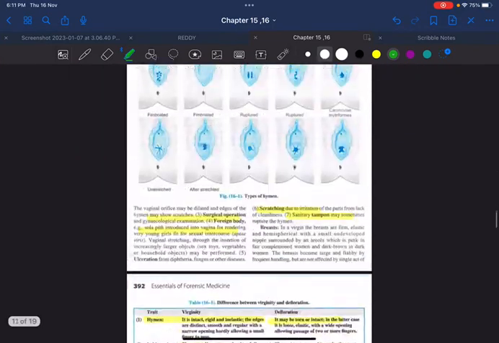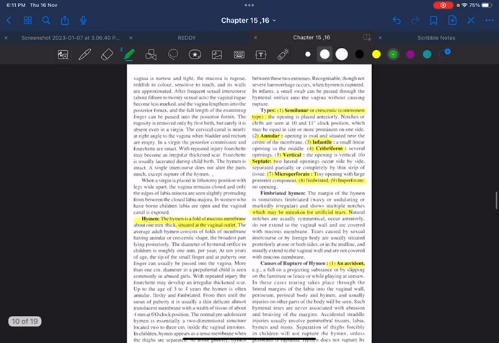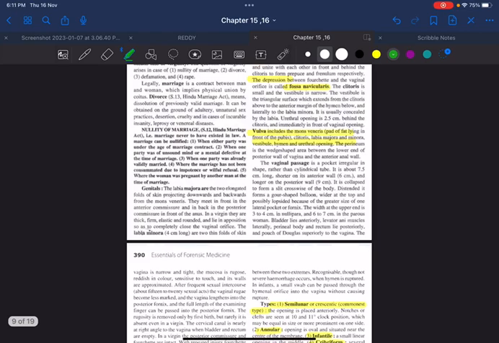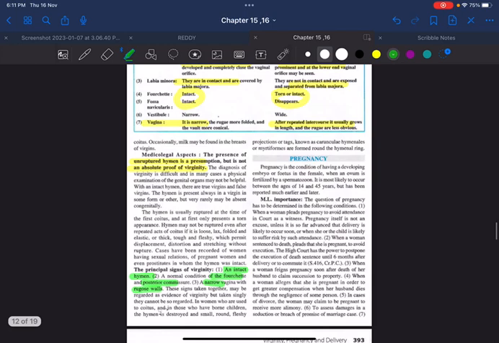In this, I would like to mention the causes of rupture of hymen. You should remember the different types of hymen. What is hymen? What is fimbriated hymen? What is its medico-legal importance? What is the difference between virginity and defloration? Remember this very, very important point: the presence of an unruptured hymen is a presumption, but is not an absolute proof of virginity.